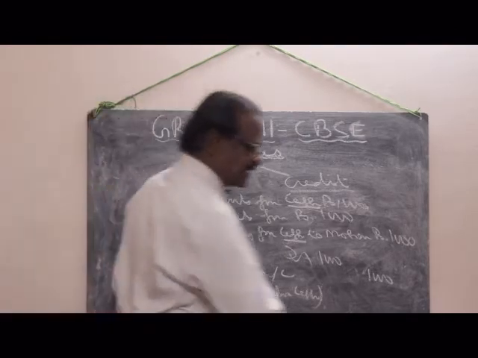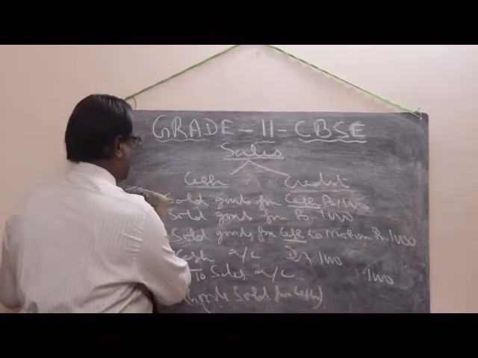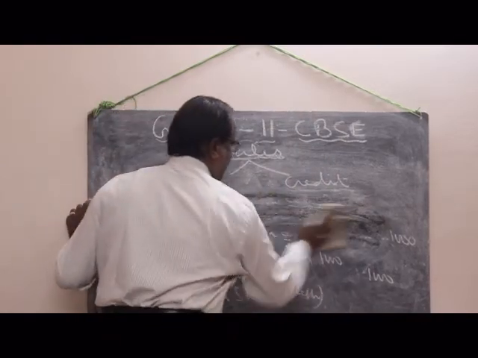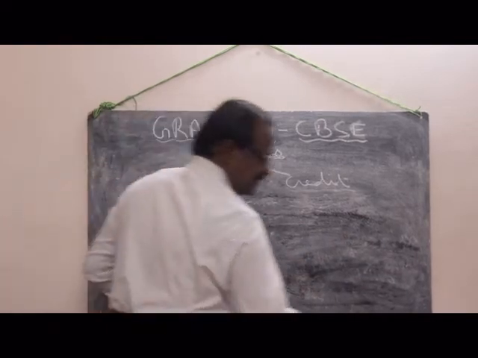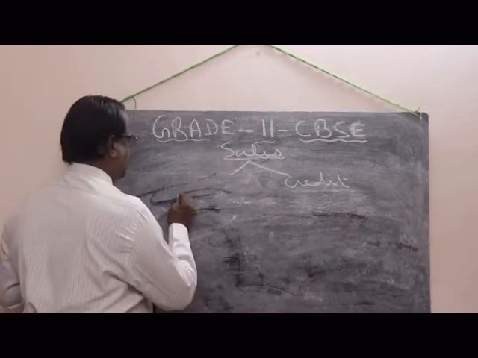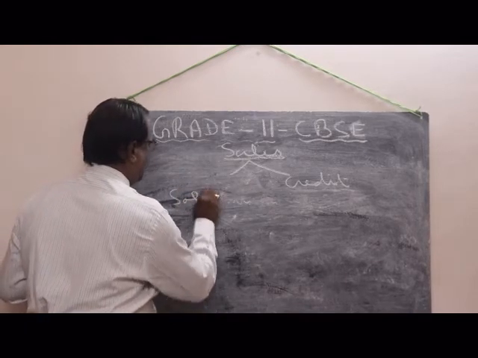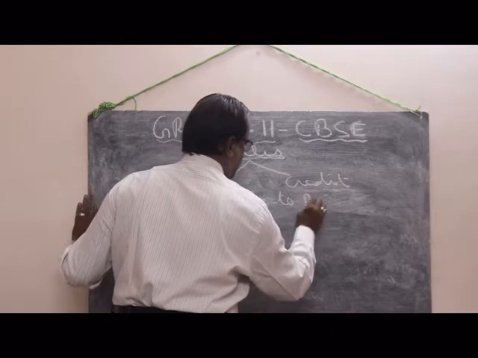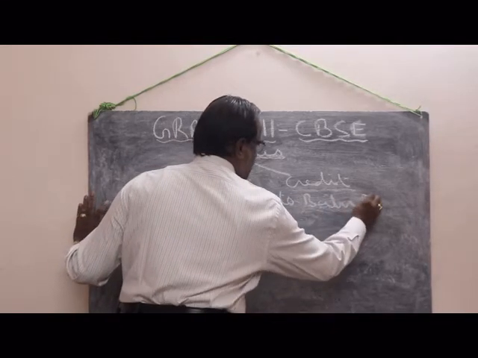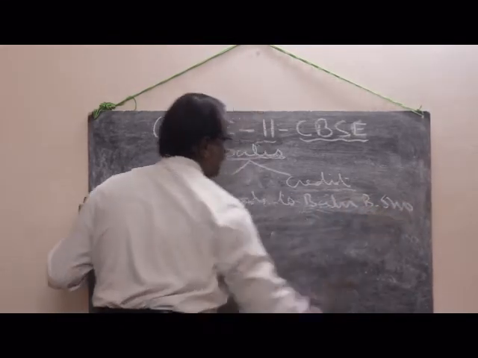The other transaction, credit sales. How to find credit sales? Credit sales means sold goods to Bob, rupees 5,000.